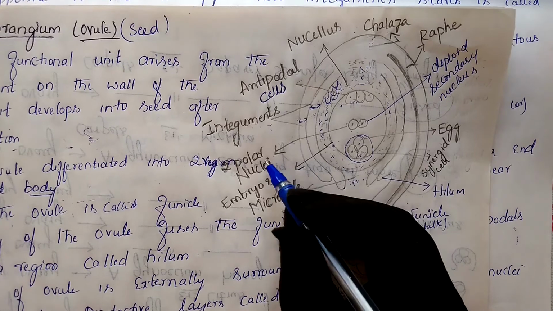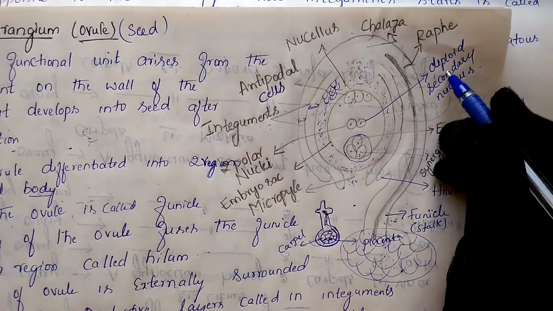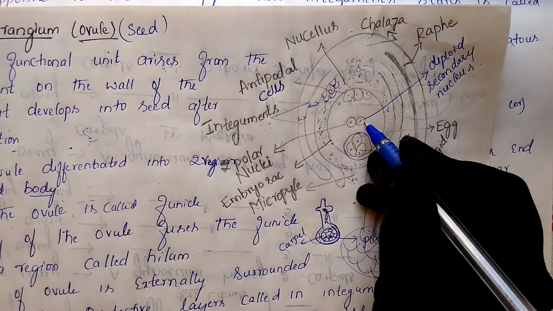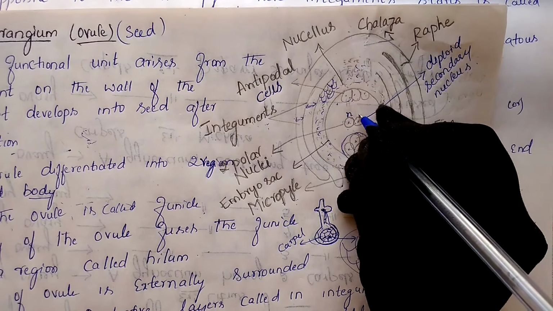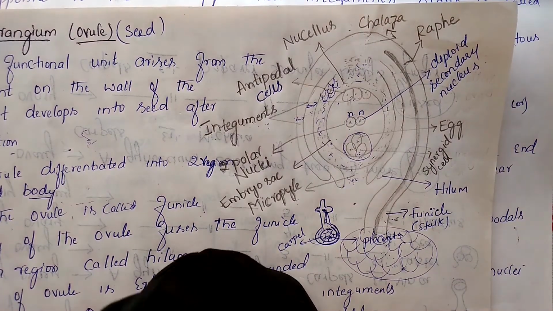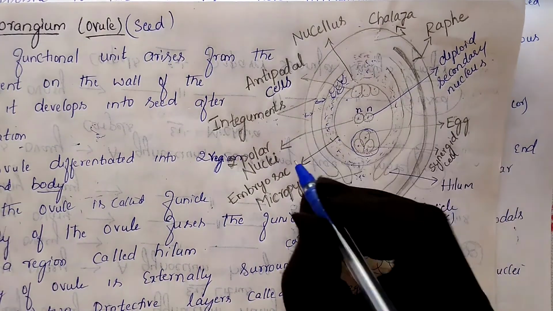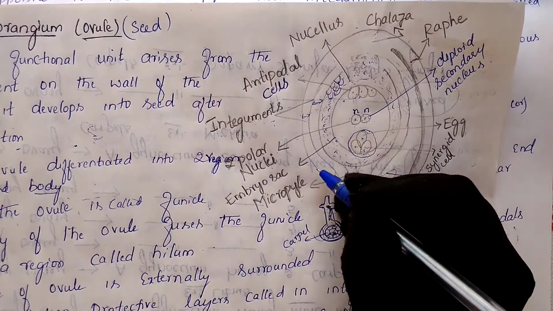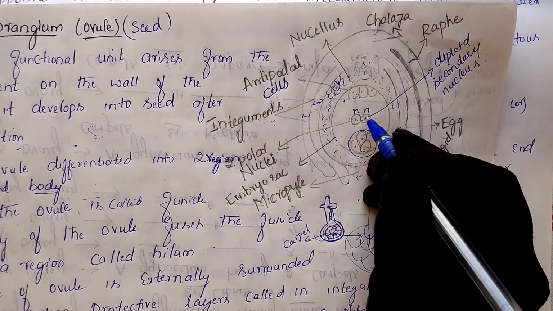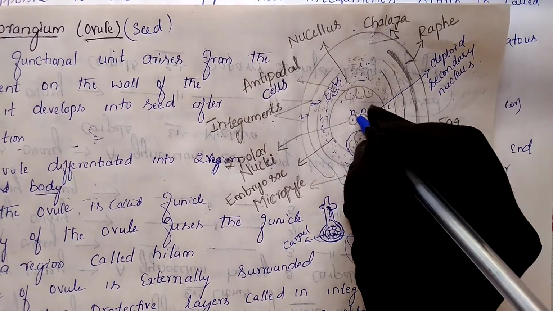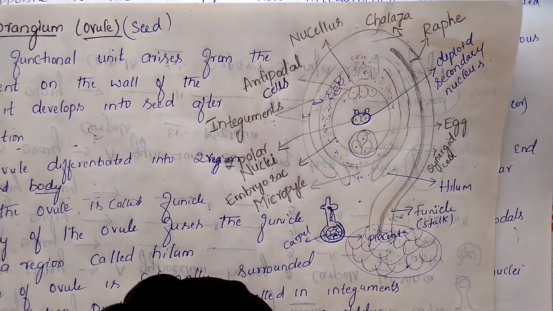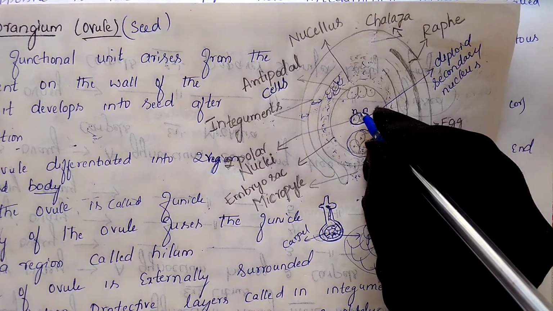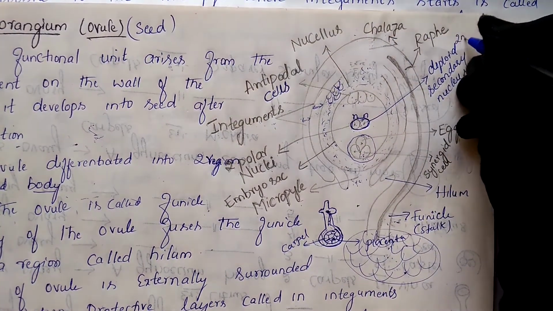You may be getting confused here. I wrote two polar nuclei, and again I am saying secondary nucleus. Actually, before this, there are two polar nuclei, two cells which are in haploid condition. When in haploid condition, we call them polar nuclei. But these two cells combine together to form a single cell. So n plus n, it will be 2n. That is why it is the diploid condition.